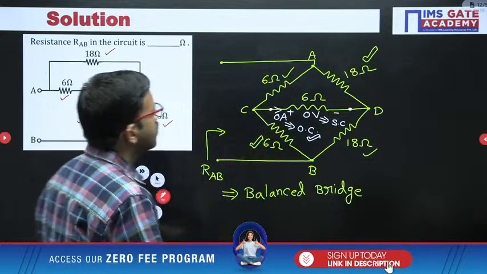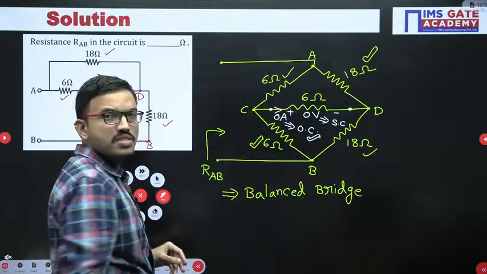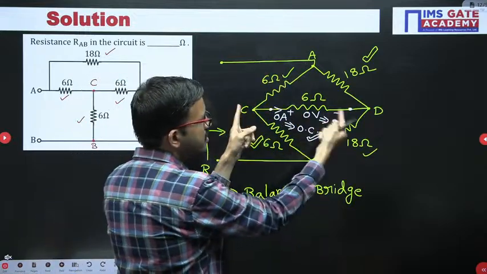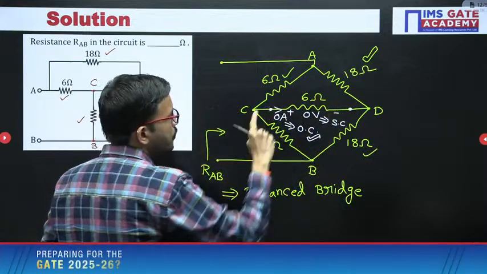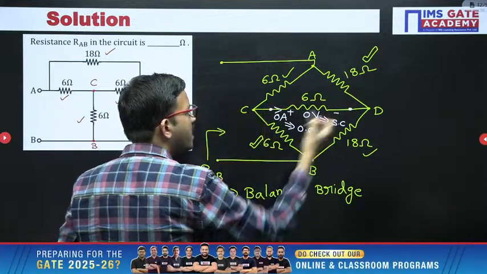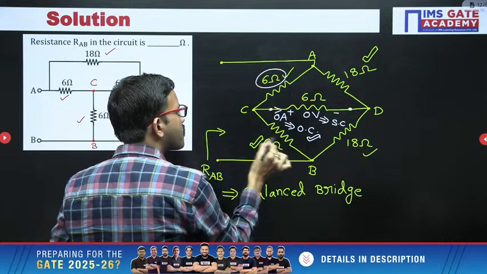Now, the moment you have removed the 6 ohm resistor from the circuit, then definitely the C and D terminals, that particular path, is like open, right? Now, when we say that in this branch it is 0 ampere, what about this 6 ohm and 6 ohm? How are these two connected?